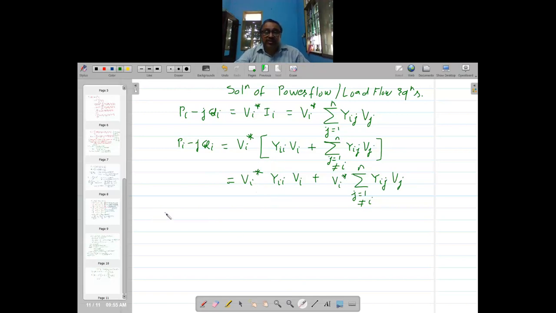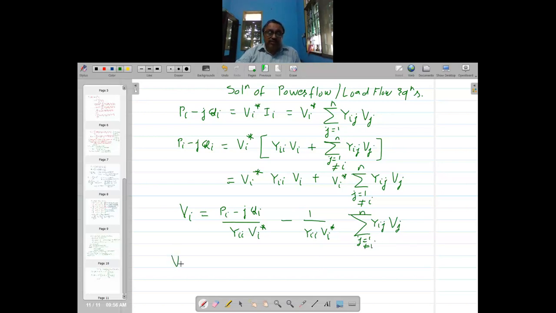So I can write this as Vi will be equal to Pi minus jQi upon Yii into Vi conjugate, minus 1 upon Yii into Vi conjugate sigma Yij into Vj, j equal to 1 to n, but j is not equal to i.